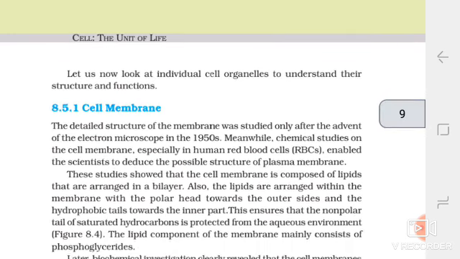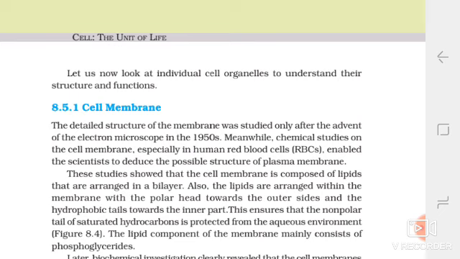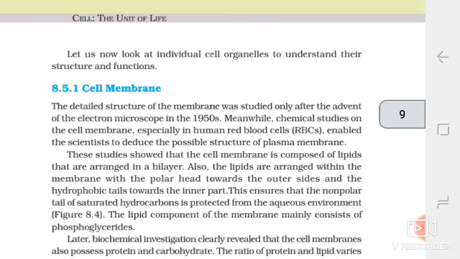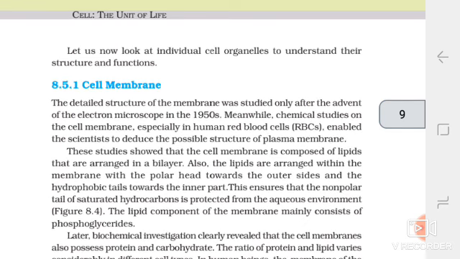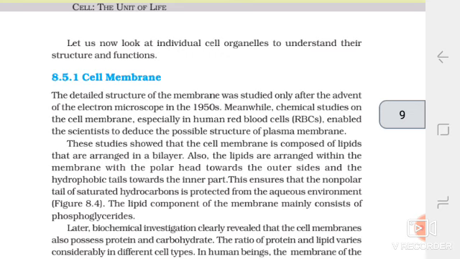Cell membrane. The detailed structure of the membrane was studied only after the advent of the electron microscope in the year 1950. Meanwhile, chemical studies on the cell membrane, especially in human RBC, enabled the scientists to deduce the possible structure of the plasma membrane.